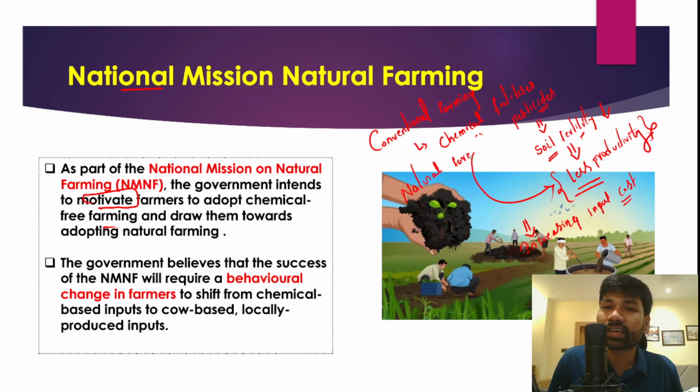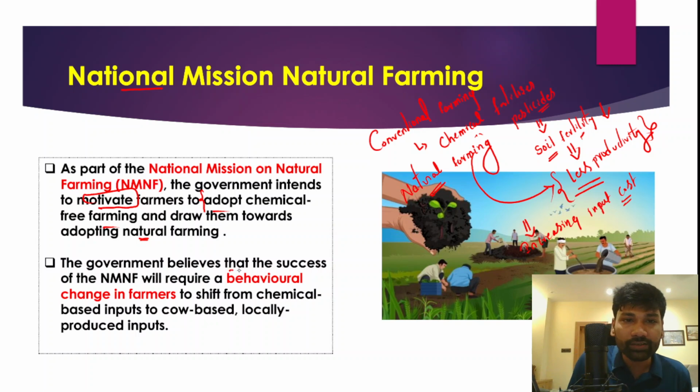So natural farming can be done by individual farmers, and it can also be done by a collective group of farmers, right? So therefore farmers would adopt chemical free farming under the national mission for natural farming, and be drawn towards adopting natural farming and organic farming. And in fact, the government believes that the success of the national mission for natural farming will require behavioral changes on the part of the farmers.